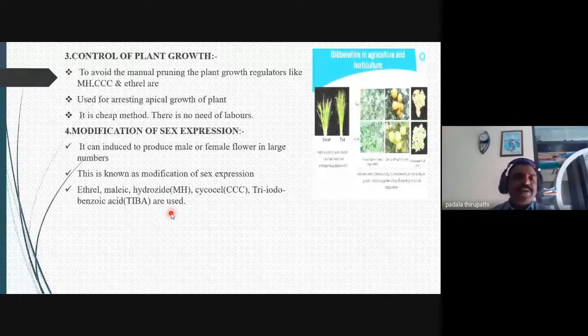TIBA means triiodobenzoic acid, a chemical compound related to gibberellic acid. Whenever it is applied externally, the sex of the flowers is modified or transformed by the gibberellic acid.